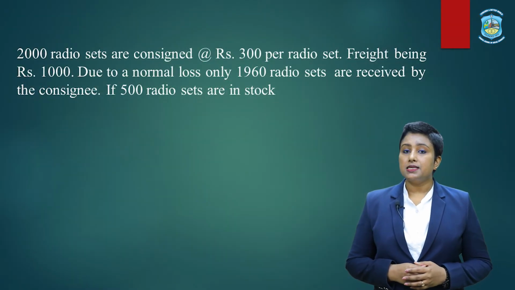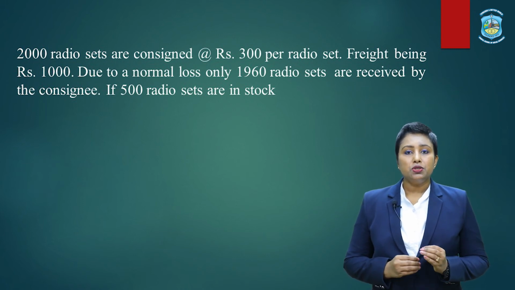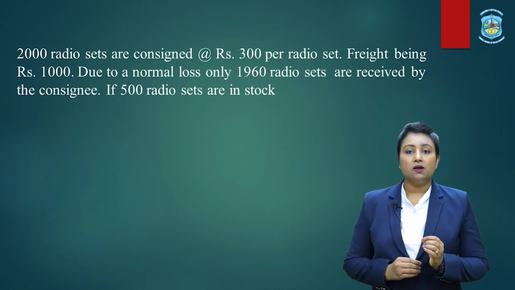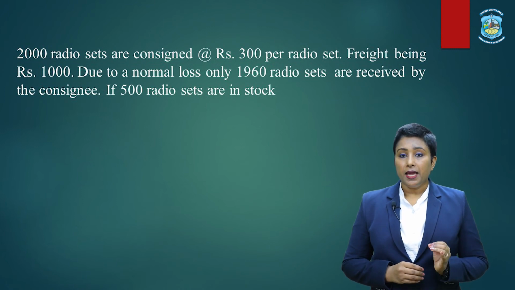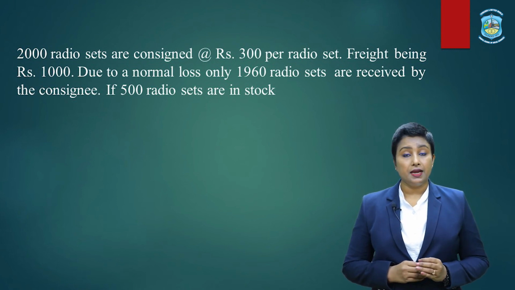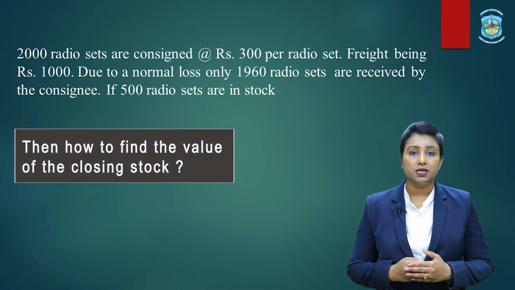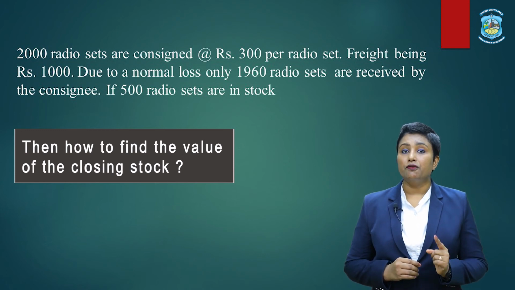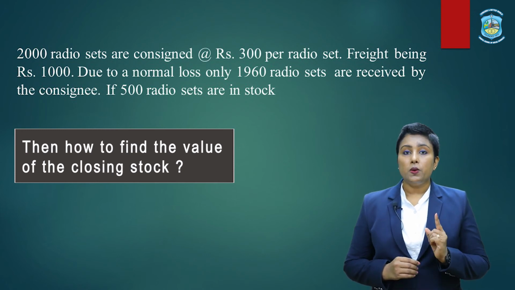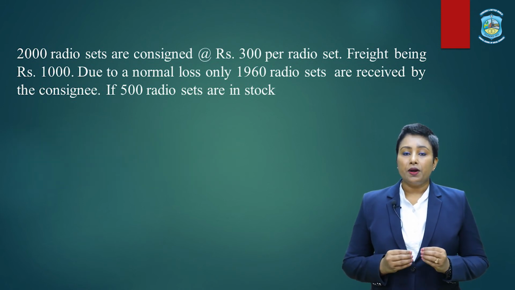2000 radio sets are consigned at the rate of rupees 300 per radio set, the freight being rupees 1000, and due to normal loss only 1960 radio sets are received by the consignee. If 500 radio sets are in stock, that is the closing stock, how do we find the value of the closing stock? Understand this, I am not saying how to find the value of normal loss, mind it. We will calculate the value of closing stock. So for this, what are we doing?